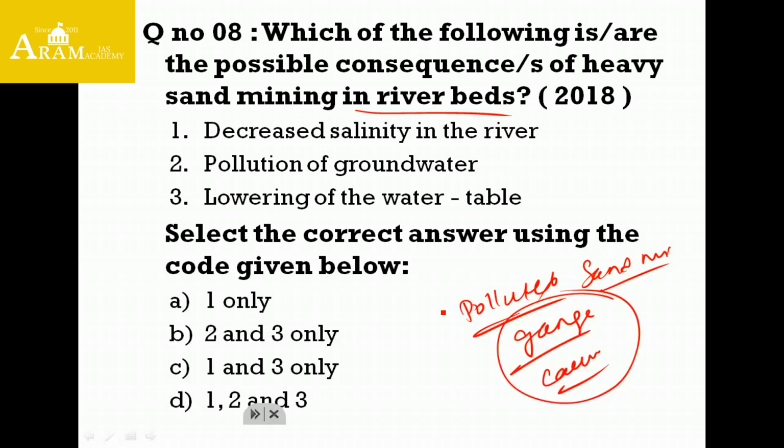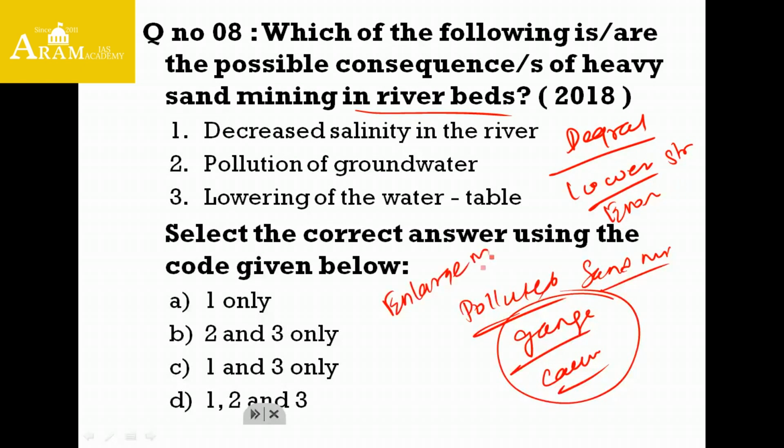Now, what does this sand mining do? Sand mining causes degradation of the river. It will cause degradation in the form of lowering of the stream, and it will lead to erosion of the bank, and also to enlargement of the river mouth.